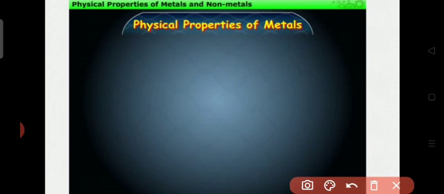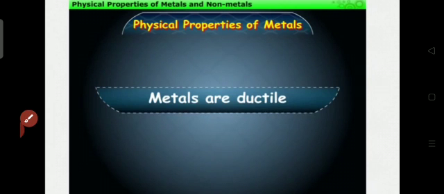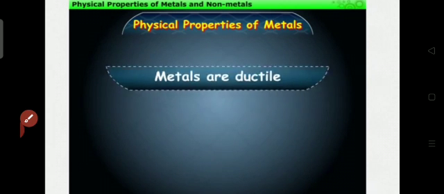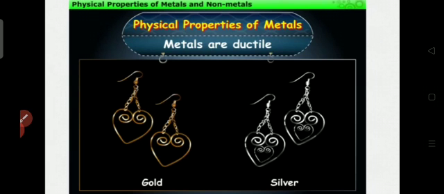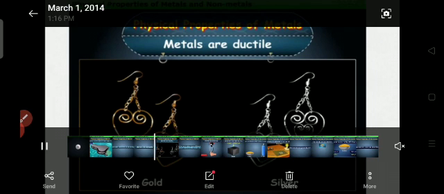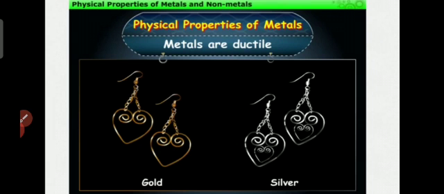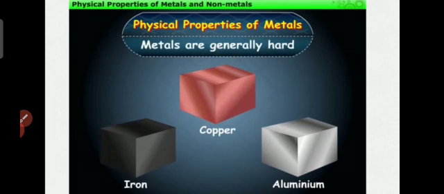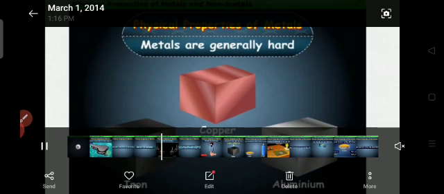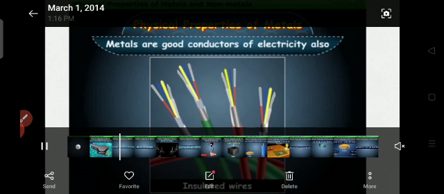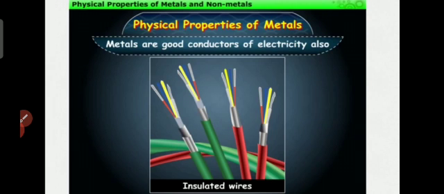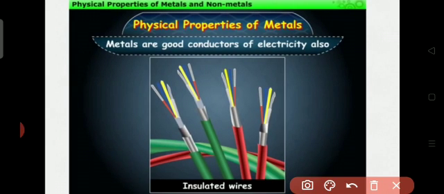Malleability means we can make them into different shapes. Metals are also ductile. Ductility means we can make them into thin wires.